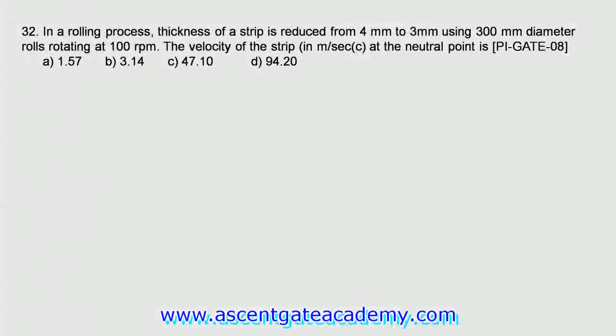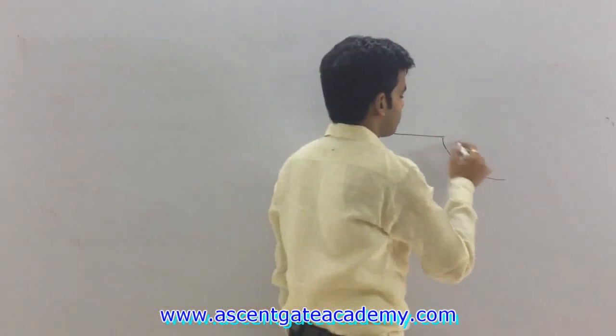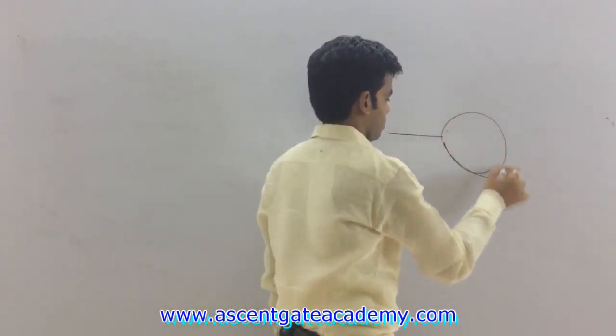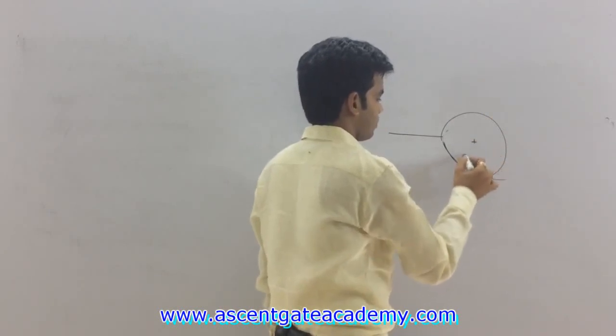In a rolling process, thickness of the strip is reduced from 4 mm to 3 mm using 300 mm diameter rolls rotating at 100 rpm. The velocity of a strip at the neutral point is. Now, what actually is the velocity of a strip? Velocity of a strip at neutral point we have to determine, and that is nothing but velocity of the rollers. As I told you, the velocity of the strip, this is our roller.